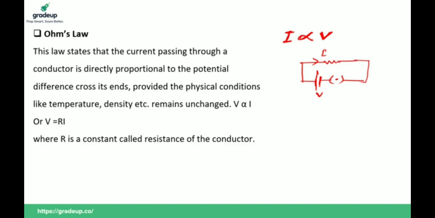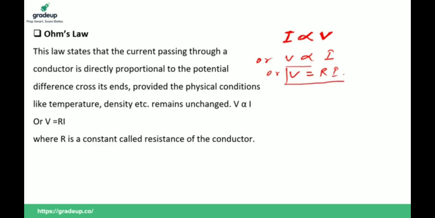So this law says that current passing through a conductor is directly proportional to the potential difference across its ends. That is, I is directly proportional to V, or you can say V is directly proportional to I. If we increase the voltage, current also increases. So V is equal to RI, where R is a constant called the resistance of the conductor or resistance of the wire. So V is equal to RI.